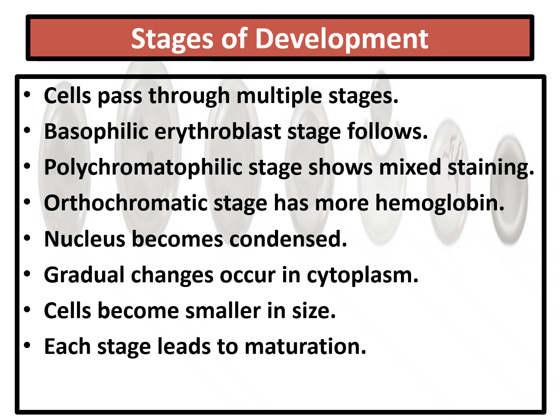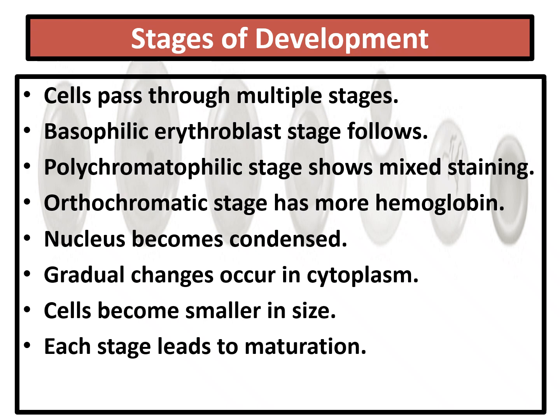The basophilic erythroblast stage follows. First one, basophilic erythroblast. After that, the polychromatophilic stage, which usually shows mixed staining. Proerythroblast is converted to basophilic erythroblast.